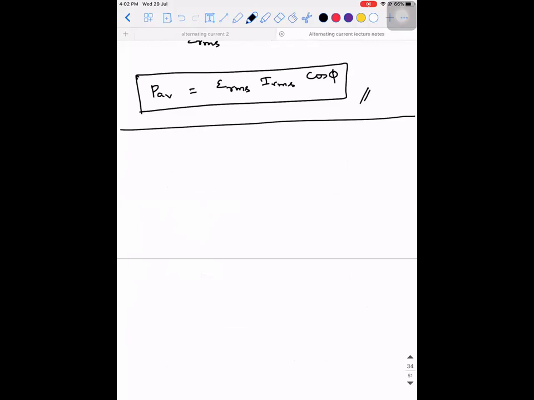So it is ERMS into IRMS into cos phi. Okay. So ERMS means it is the equivalent DC value. You remember, right? IRMS means it is also the equivalent DC value, and this cos phi is the most important one. Now let's understand what this phi stands for. Phi is the phase difference between whom? Phase difference between the EMF and current.